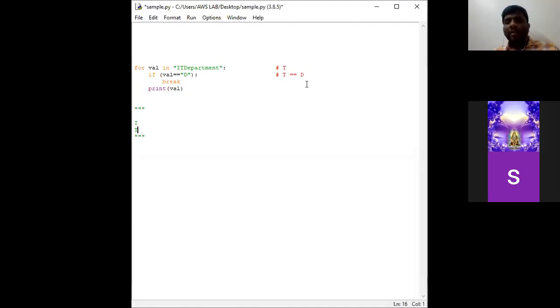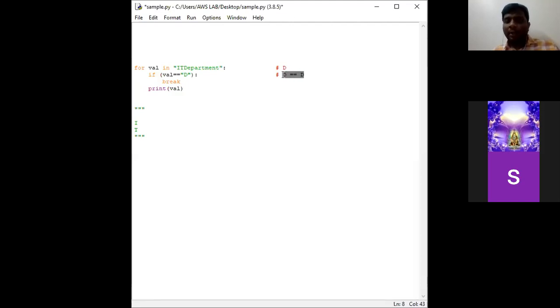Now consider the third iteration. In the third iteration, in the for loop, the sequence goes to D, so here the value will be D. Now come to the if condition. Val is a variable which is holding the value D. Is D equal to D?